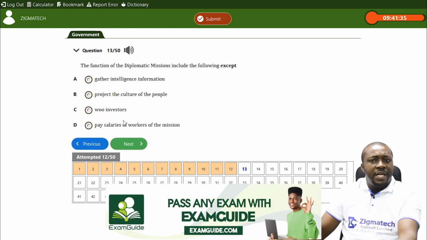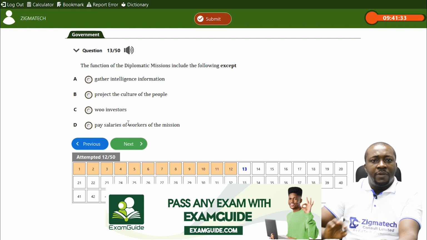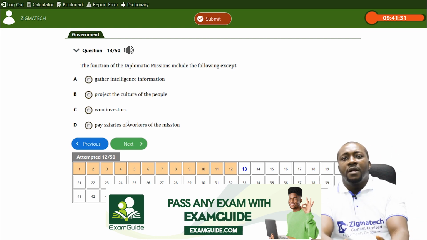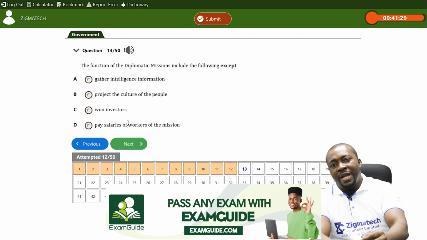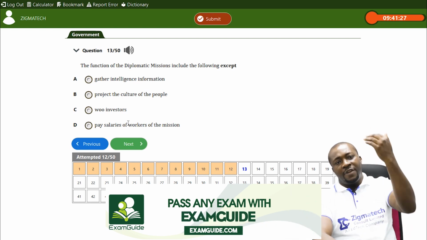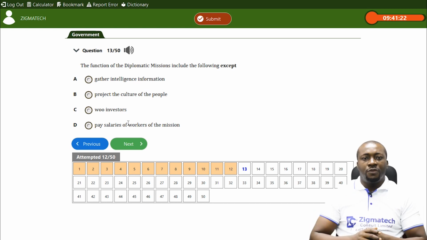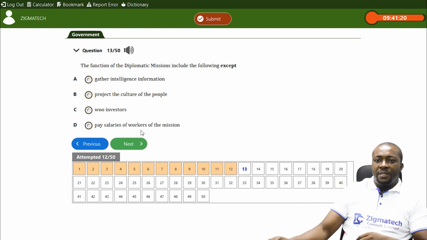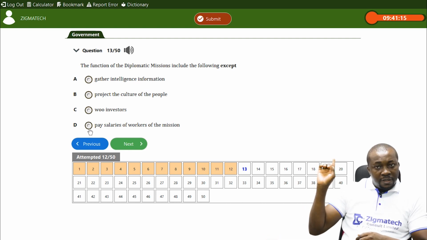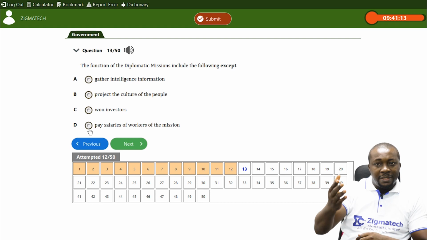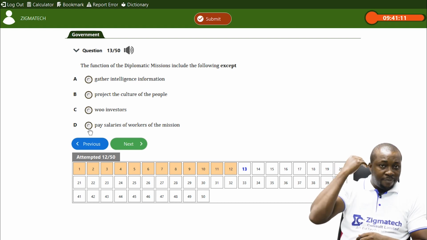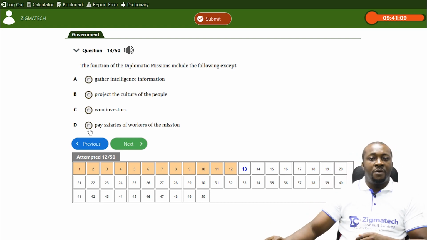Of course, a diplomatic mission must be able to woo citizens of the country where they represent their country, to come and invest in their own country. So it's their mission to also woo investors. But do they pay salaries of workers of the mission? No. It is the government that sent these diplomatic missions that pays the workers of the diplomatic mission. So it's not the diplomatic mission itself.